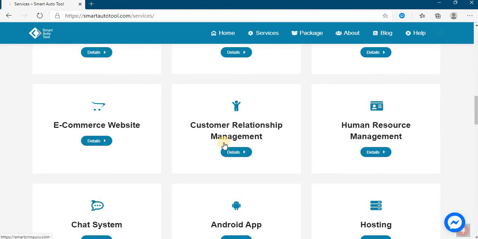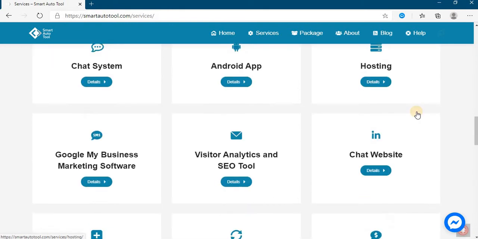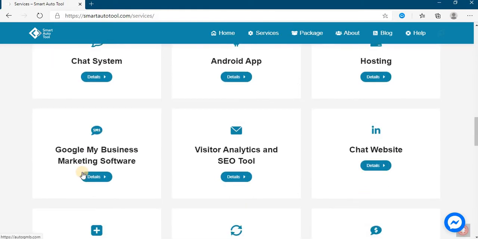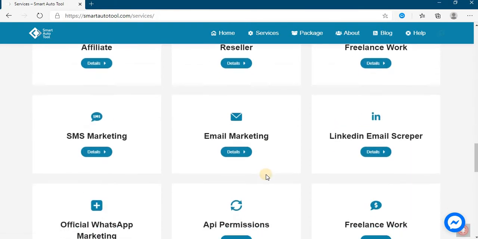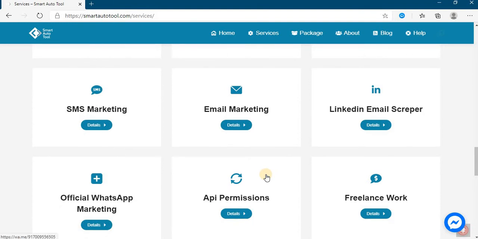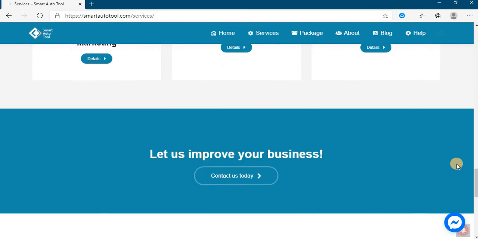customer relationship management software, human resource management software, chassis system, Android app hosting, Google My Business marketing software, visitor analytics and SEO tool, chat website, affiliate, reseller, freelance work, SMS marketing, email marketing, LinkedIn email scraper, official WhatsApp marketing tool, API permissions, and you can also contact us for freelance work.